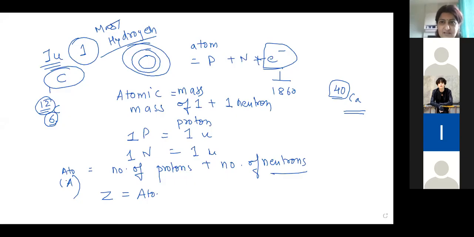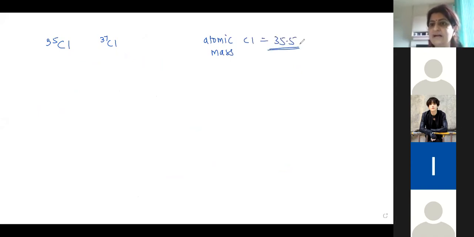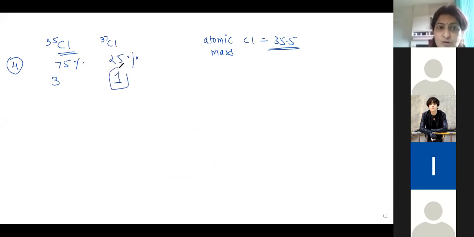So let's see. We have seen at school level that chlorine has two isotopes, chlorine 35 and chlorine 37. But when we write the atomic mass of chlorine, we write 35.5. Now, why do we write 35.5? Because chlorine 35 out of 4 exists in 75%. That means 3 molecules are chlorine 35 and 1 molecule is chlorine 37. So practically we cannot ignore this chlorine 37.